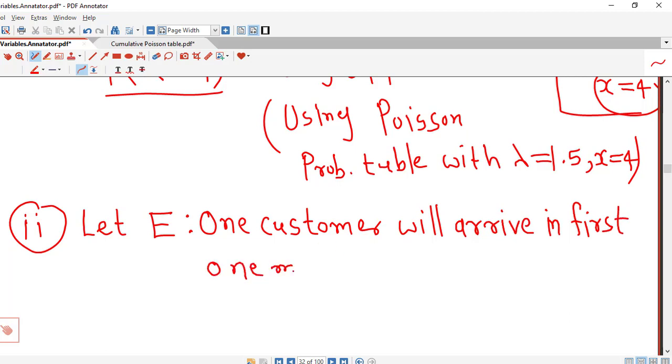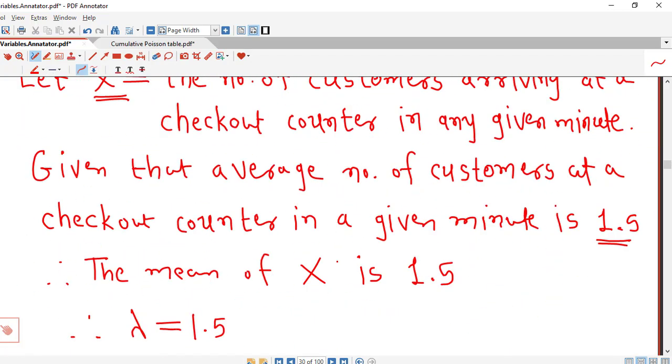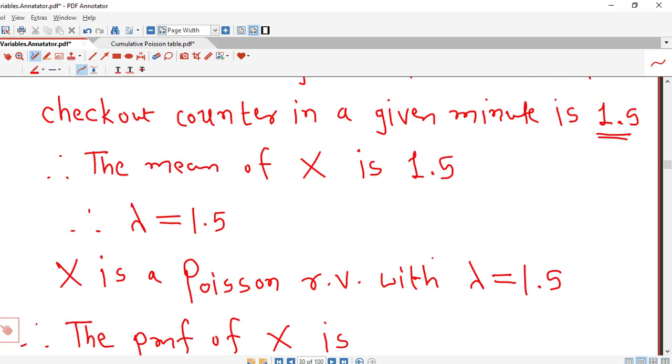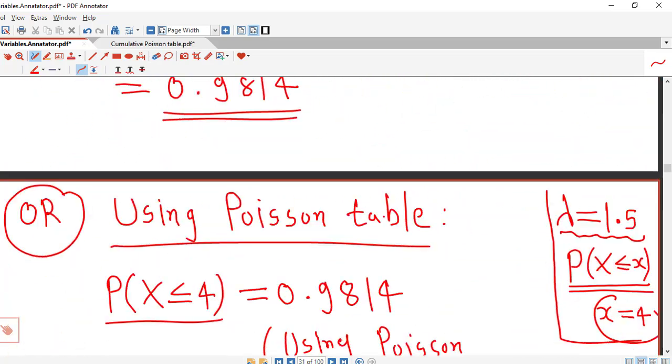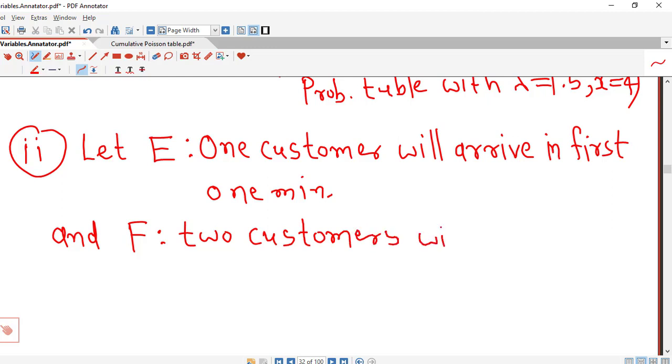In the first 1 minute, we are considering this required probability as the probability of, first, one customer will arrive in the first 1 minute, as this event we denote by capital E, and the second event is two customers will arrive in the next 1 minute, that we denote by capital F. So we consider capital F denotes the event that two customers will arrive in the next 1 minute.